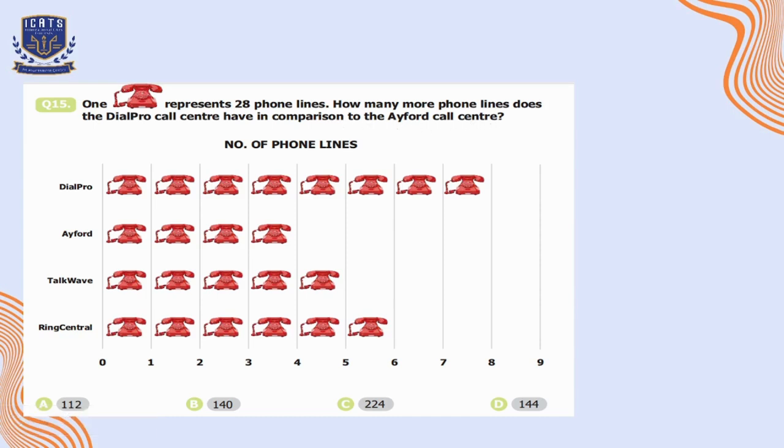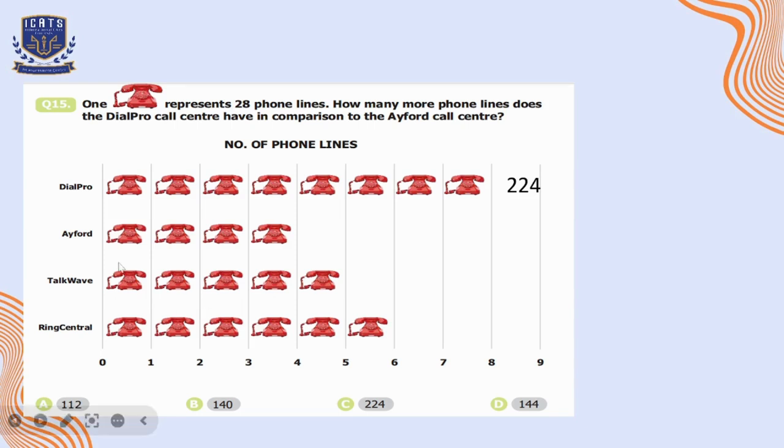So first of all, let's calculate the number of phone lines first. As we can see that there are 1, 2, 3, 4, 5, 6, 7, 8 telephones in front of Dial Pro, and each telephone is representing 28 phone lines. So 28 eights are 224.